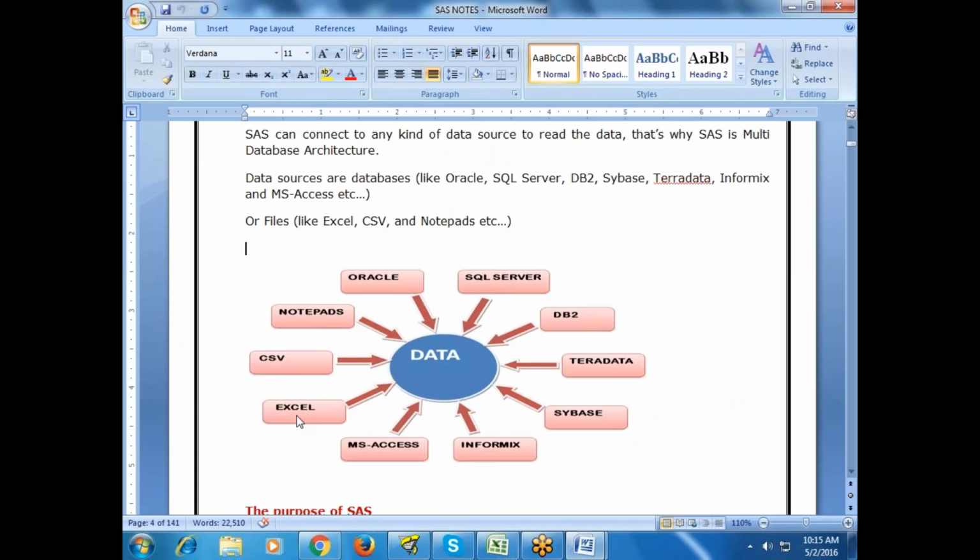Right from a small file to the biggest database, it is connecting to each and every type of data source.